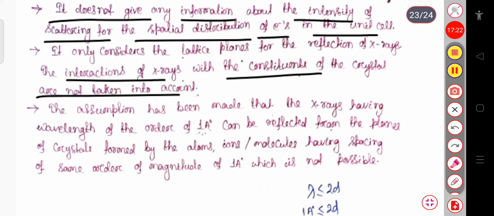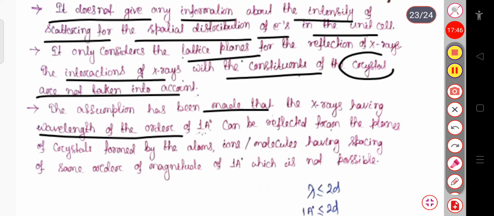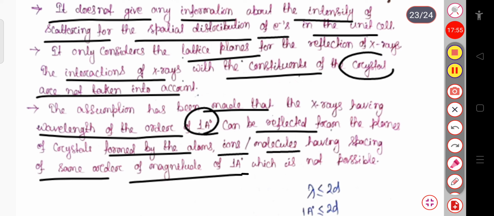So here, in case of X-ray diffraction, Bragg used only the lattice planes for the reflection of the X-rays, but the interaction of X-rays with the constituents of the crystal, that is, the atoms or molecules, is not taken into account. And again, the assumption has been made that X-rays having a wavelength of the order of 1 angstrom can be reflected from the planes of the crystal formed by atoms, ions or molecules having spacing of the same order of magnitude, that is 1 angstrom, which is not always possible.